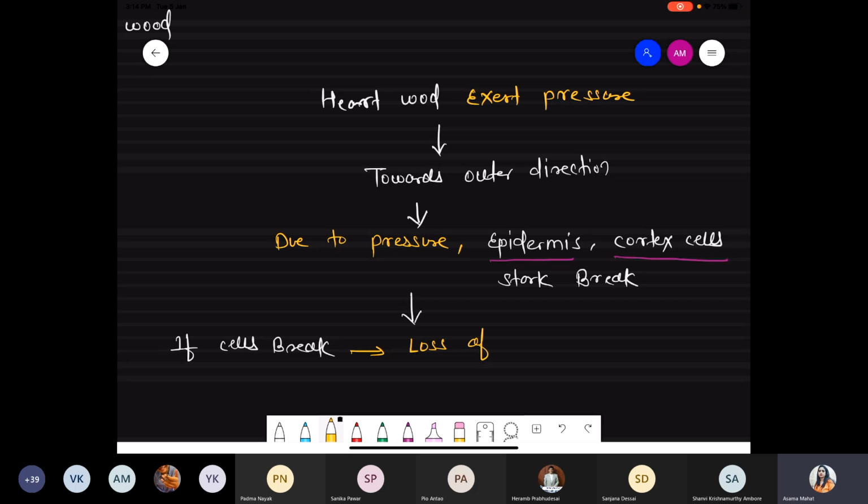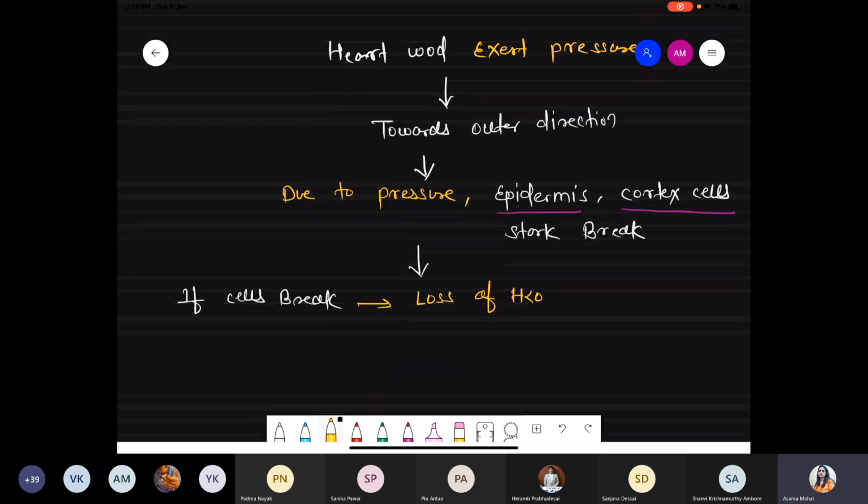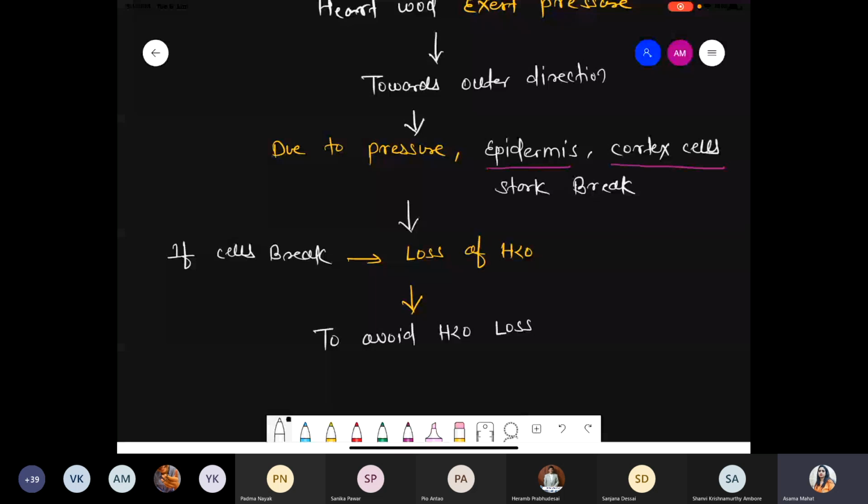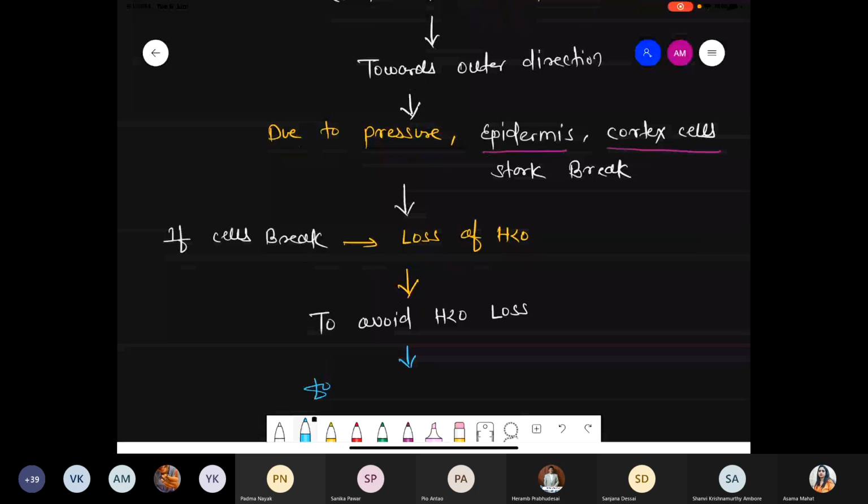There is a loss of water. Obviously, there is a loss of water. And now this is the other solution to avoid water loss. To avoid water loss, toward the outer side there is a formation of the cork cambium.